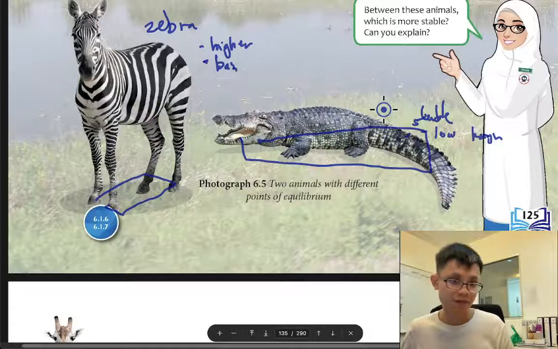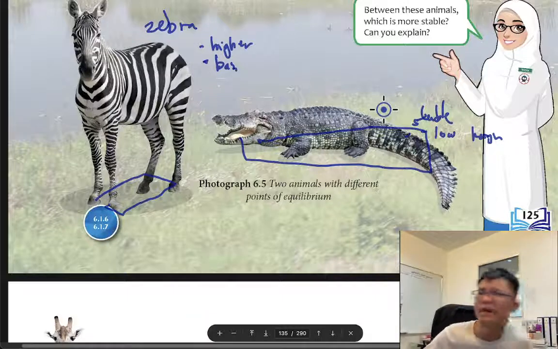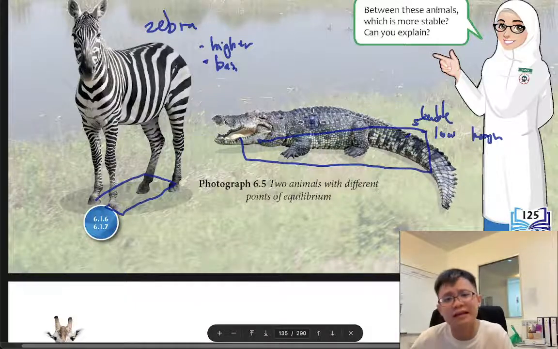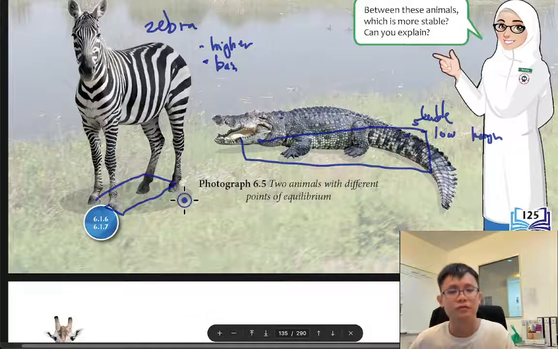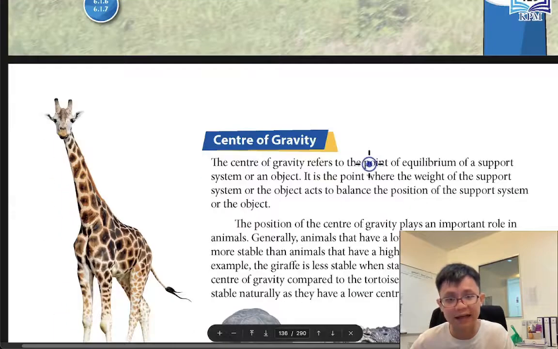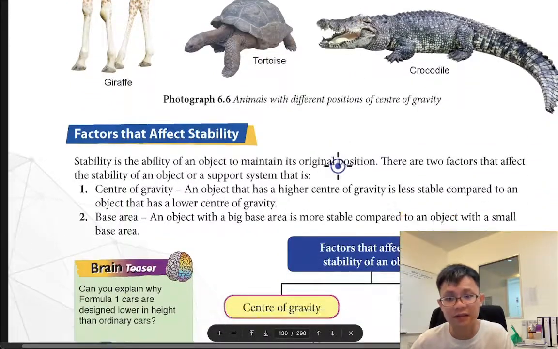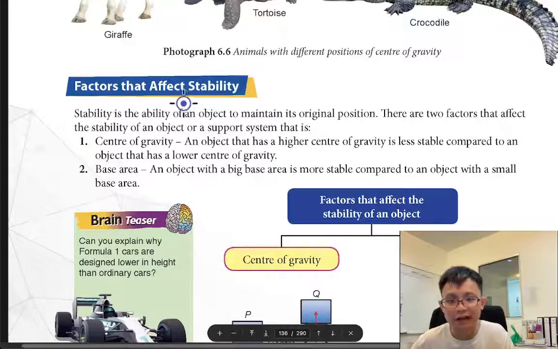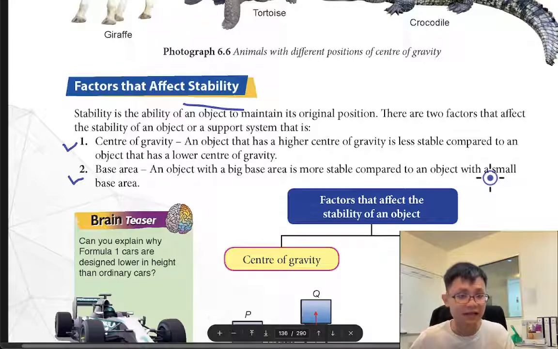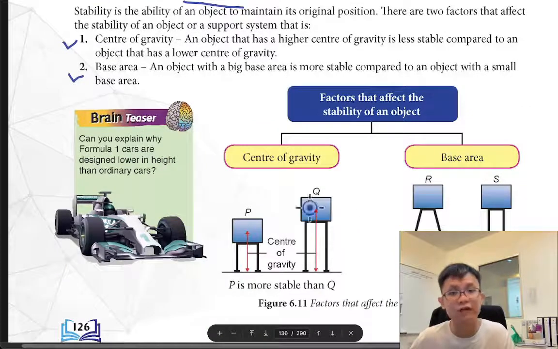And there are many things we can say. Maybe we can say the weight, because if the thing is heavier, then it will be more stable than something that is lighter. So let's look at the factors that influence stability. But in the exam you don't write weight, you just write these two, enough already. Factors that affect stability, there are only two: center of gravity or base area, that determine whether an object will be more stable. For example, like this one, we do an experiment.